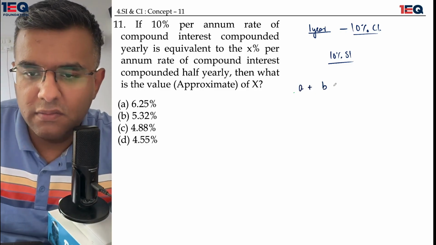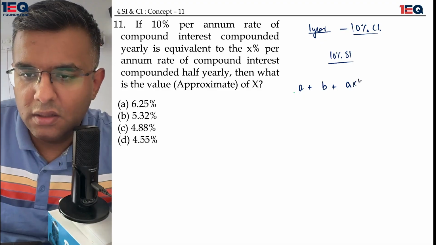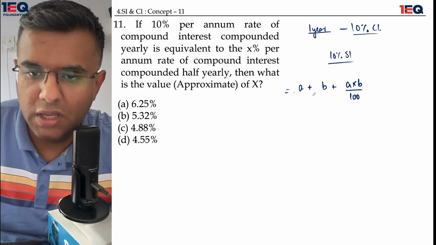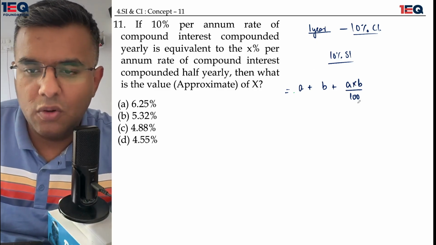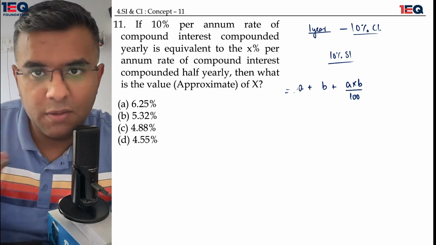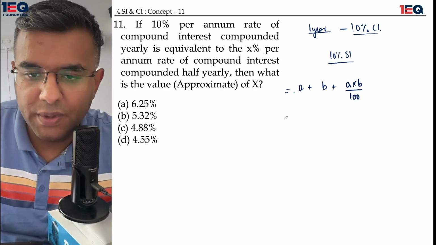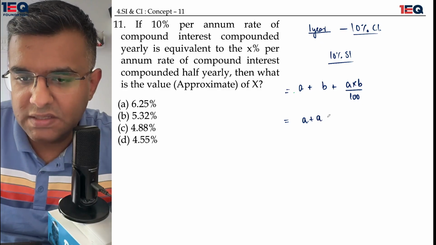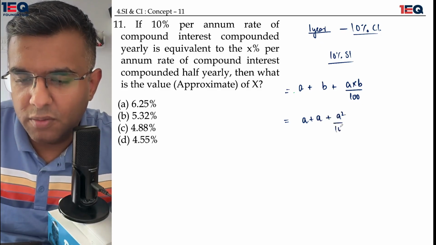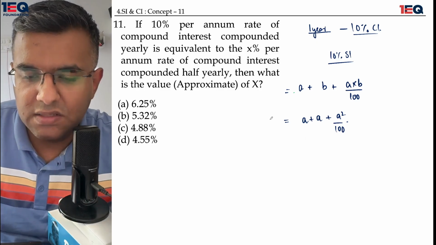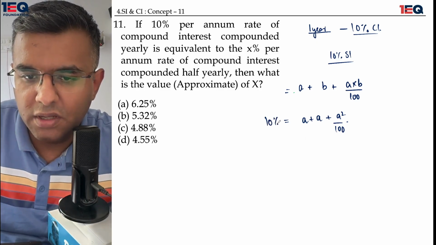One being A, the other one being B, and then in the end, the last interest being A into B upon 100. Okay, so this is what it is supposed to be: A plus B plus A into B whole upon 100. And it is a half yearly compounding. That means it would be compounded twice. In that case, both the rates of interest would be the same. Let's assume they are A only. So that is A plus A plus A square upon 100.